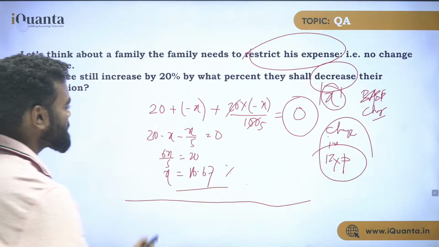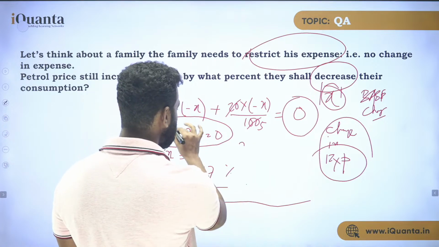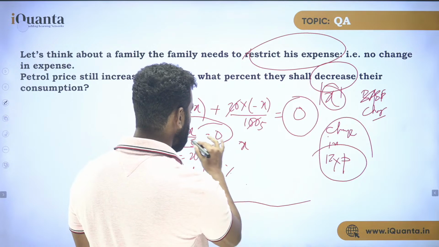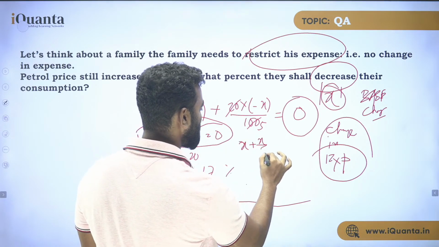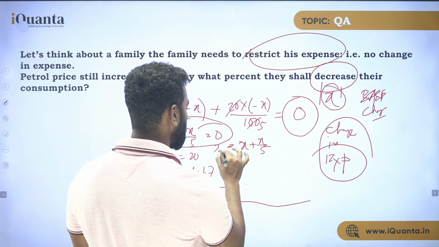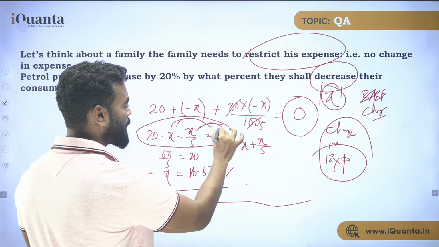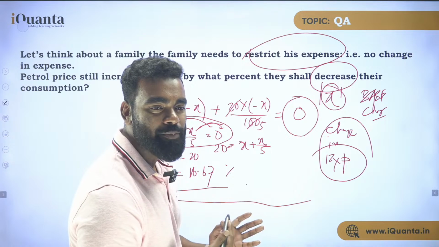6x by 5, yes, I'm telling you. So basically, if this thing goes in this direction, the minus becomes positive, that is x, and this minus also becomes positive. So x plus x upon 5 is equal to 20. How is it? Because this x is going in this direction, this is also going in this direction. So when they change the side from equal to, it becomes positive.